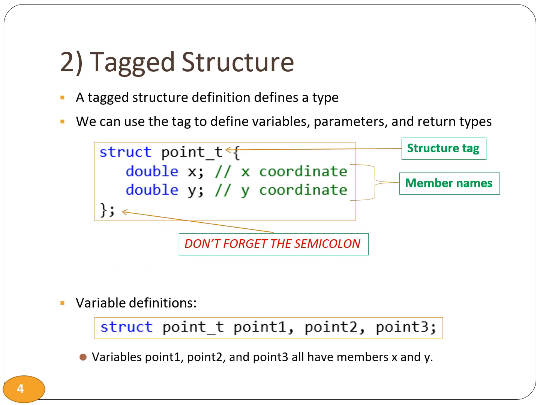Utilizing tag structures allows us to define new types in C programming and create variables based on these structured types. We can employ the tag to define variables, parameters, or return types in our program. In this example, we define a structure point_T with x and y as its members. Subsequently, struct point_T point1, point2, point3 declares three variables, point1, point2, and point3 of type point_T, each capable of holding x and y values.